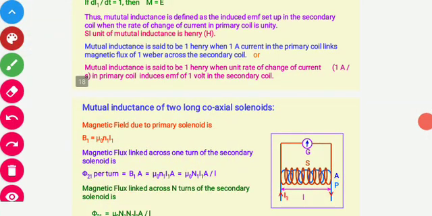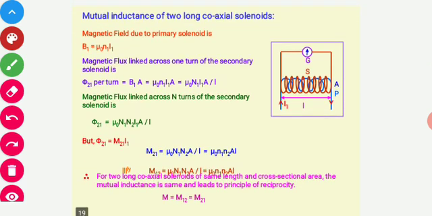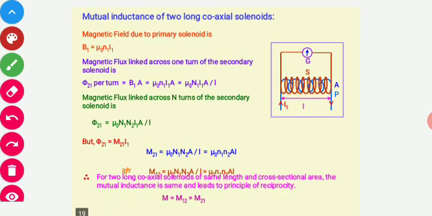Let me show you the diagram. So as shown in the diagram here, one coil is connected with the source, that is current source, and second coil is connected with the galvanometer. So students, what is mutual inductance now?